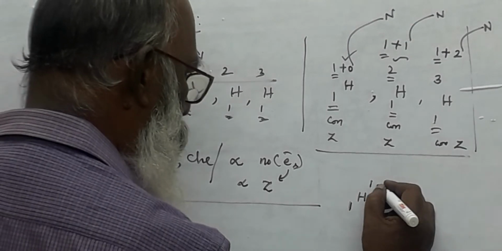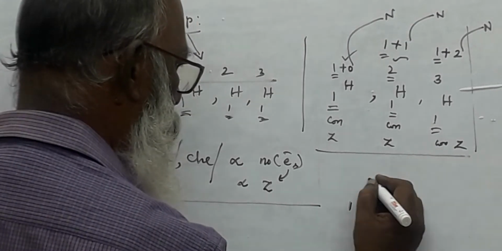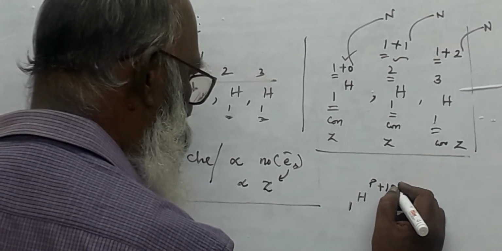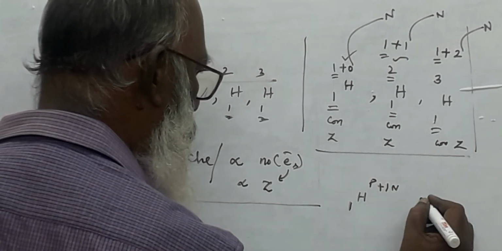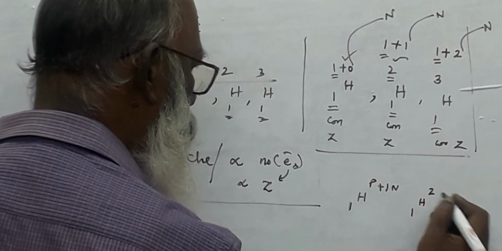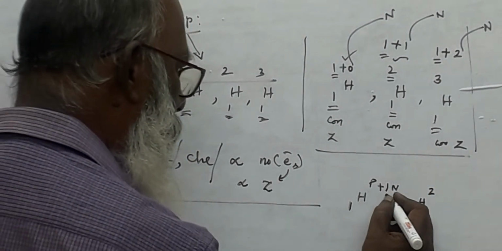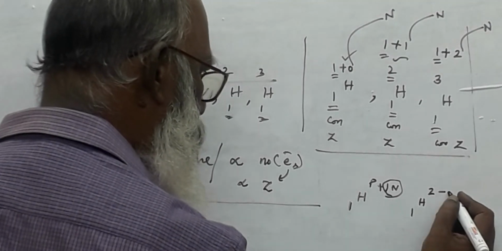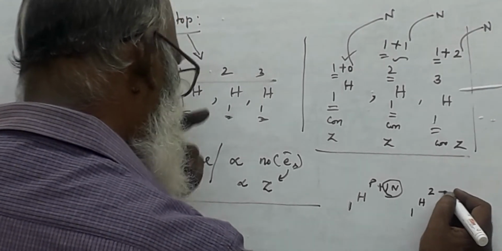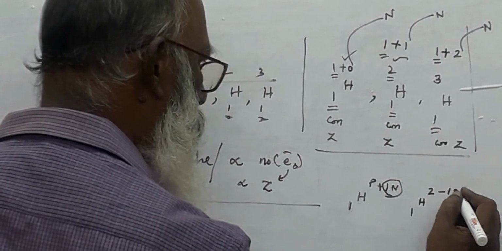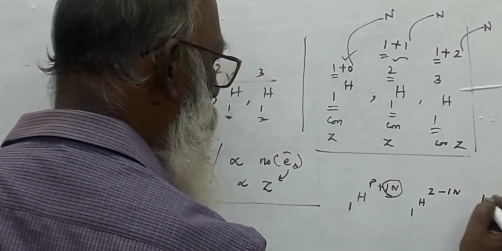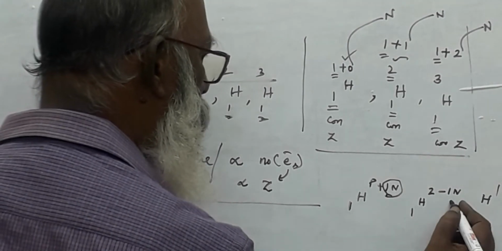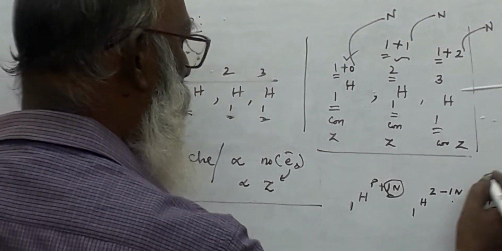This is called proton, this is called electron. Adding one neutron here, then it may be called 1H2. That is adding of neutron, or you have to remove one neutron, then you get 1H1. So adding of neutron or removal of neutron produces isotopes.